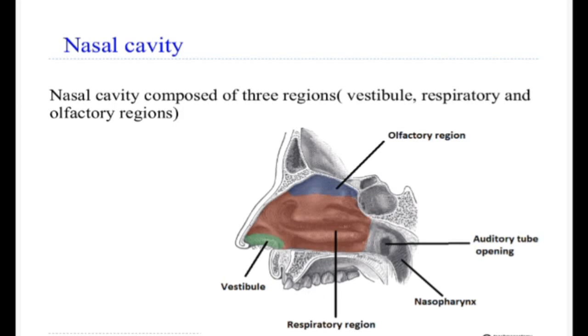Mucin is a hydrophilic glycoprotein which, when combined with water, gives rise to a gel-like substance which is called mucus.